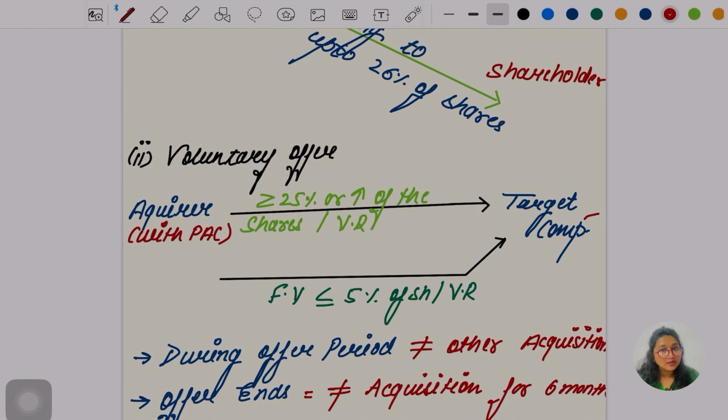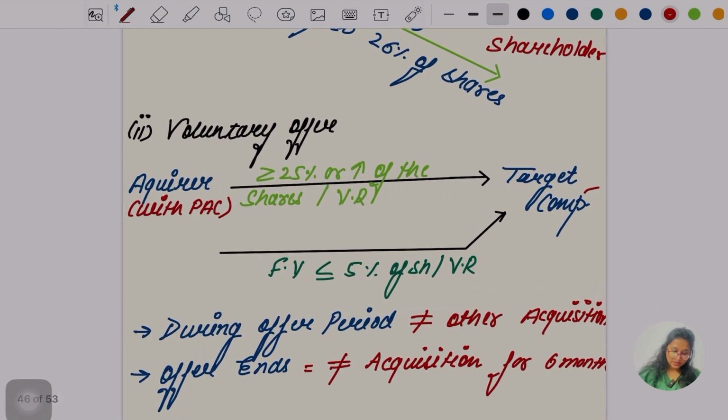The difference is only in the second condition. Earlier it was more than 5% in any financial year. If the acquiring company is going to acquire more than 5% of the voting rights or shares of the target company, it is mandatory. But in the voluntary offer, even if they acquire less than 5%, the acquirer can go for the voluntary offer.